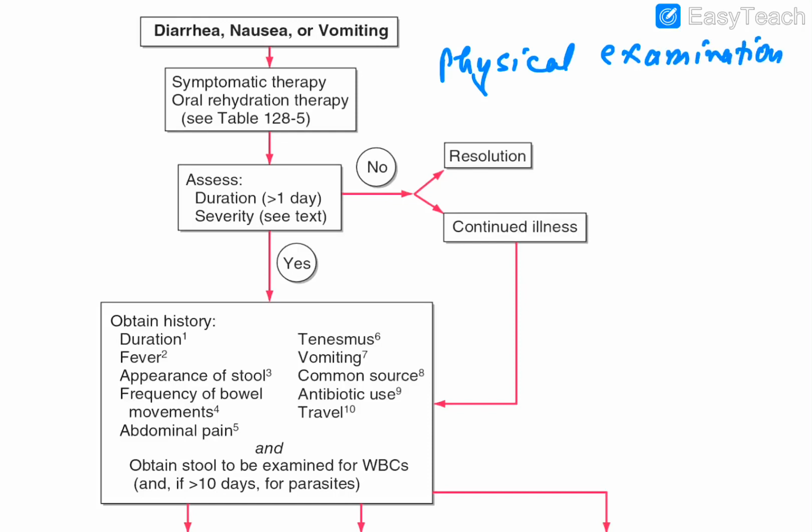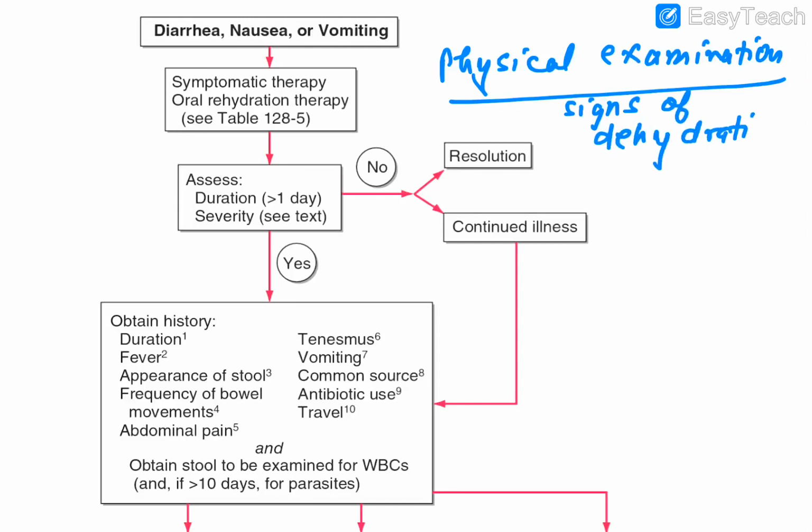And in the physical examination, what will you get, guys? You will get the signs of dehydration. And as you know from PSM or medicine, there are various types of dehydration: mild, moderate and severe. Mild dehydration, you all know from pediatrics, or if you are a second year student you will know, the person will have thirst, a dry mouth, and obviously a decreased urine output. That is the feature of mild dehydration.